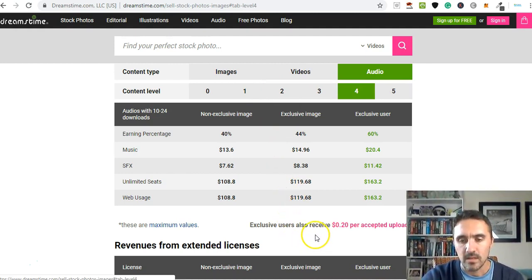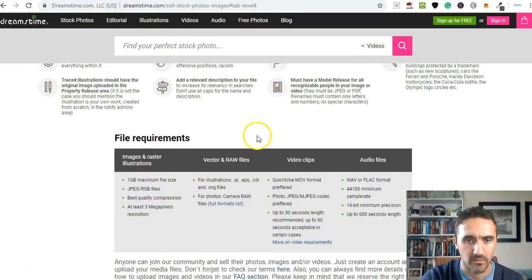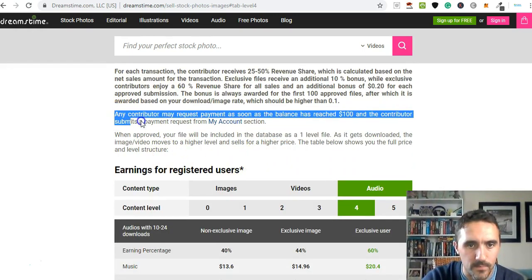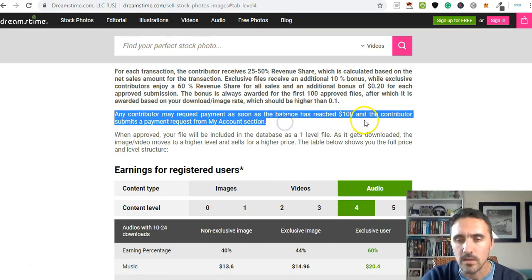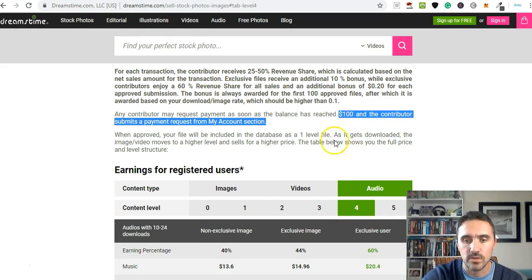This is available anywhere in the world. One last thing I'll show you, just quickly, because I did see this somewhere about how you withdraw. So withdraw is here. You can withdraw once your balance has reached $100. So you can only withdraw once you've exceeded $100 worth of earnings, and then they pay you via PayPal and also bank transfer. So again, that's something worthwhile noting. Just note that you cannot withdraw any money until you've earned over $100.